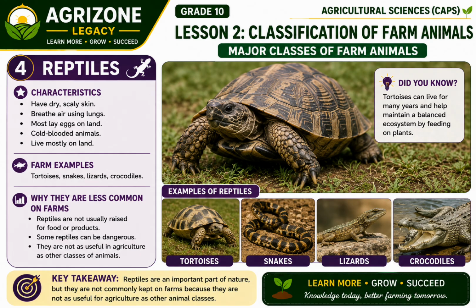While these animals can sometimes be found on farms or in nearby natural areas, they are rarely kept for agricultural production. Reptiles are less common on farms because they are generally not raised for food or useful farm products. Some species can also be dangerous, making them unsuitable for most farming systems.